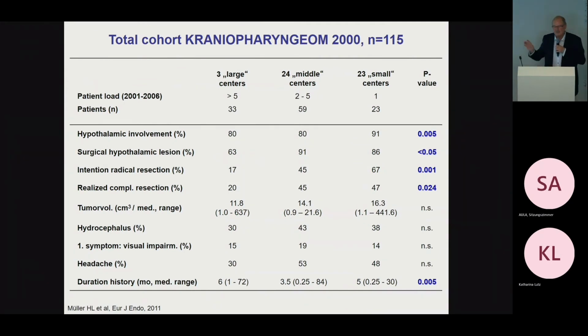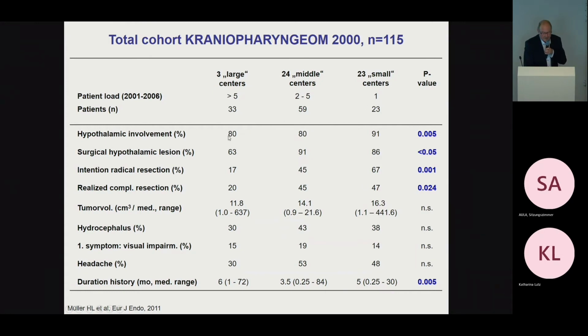So what we did is we looked at patient load. We are postulating, and we know that we have recruited almost all patients between 2001 and 2006, and we could identify 3 centers who treated more than 5 patients during this period. We had 24 middle-sized centers who treated 2 to 5 patients in this period, and 23 small centers who treated only 1 patient in 6 years.